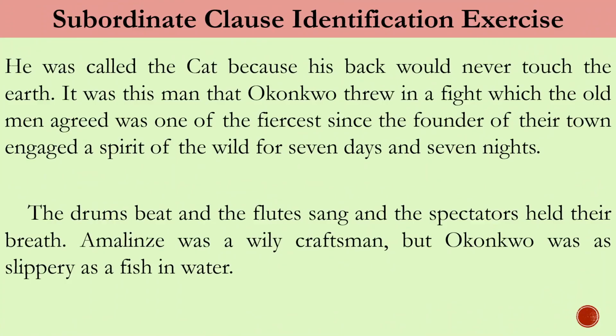Now, let's have a look at these 2 small paragraphs from Chinua Achebe's novel, Things Fall Apart. Look at the first paragraph, the first sentence: "He was called the Cat because his back would never touch the earth." Here, we are going to identify only the subordinate clauses. The first clause is independent, so the second one is subordinate because it begins with a subordinate conjunction.